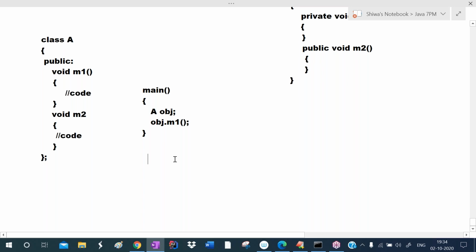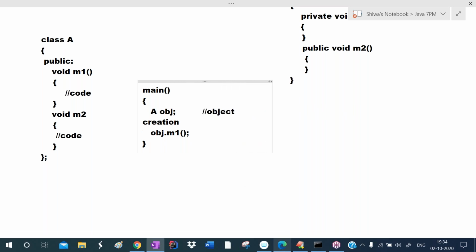Because the object will be created inside the main. Object creation will be done in the main.